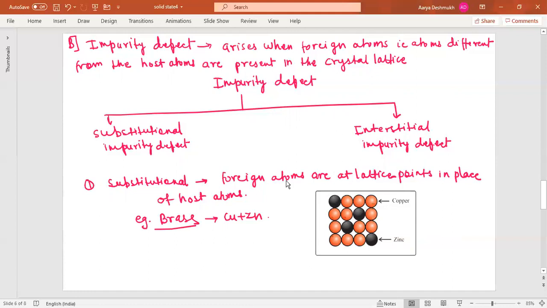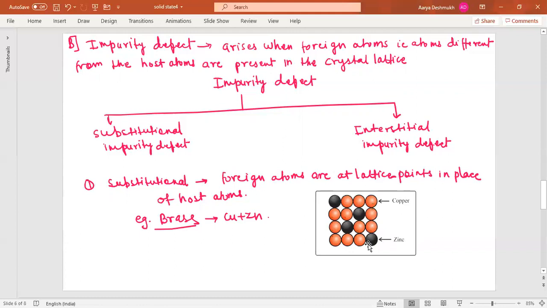Now what is substitutional? Substitutional impurity defects are those where the foreign atoms are at lattice points in place of host atoms. For example, brass. You all know that brass is a mixture of copper and zinc. This is an alloy actually. The atoms shown with red color are copper, and the zinc particles occupy positions, so these are the foreign atoms.